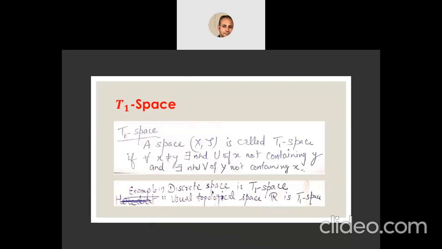An example of a T1 space is the discrete space. The set of all subsets of X forms the discrete topology, and that space is a T1 space. The usual topological space R is also a T1 space. Indiscrete space will not be a T1 space.